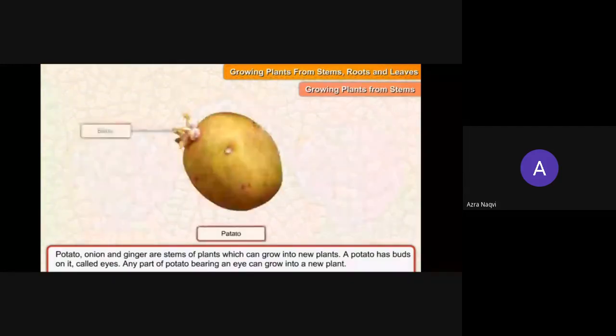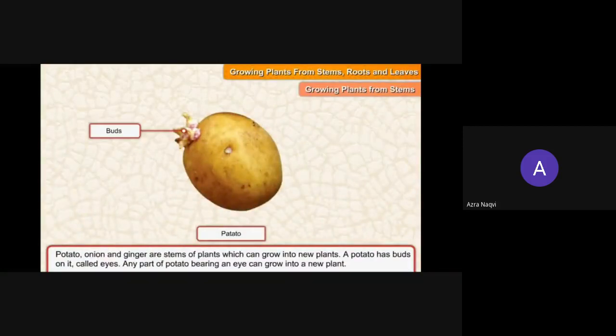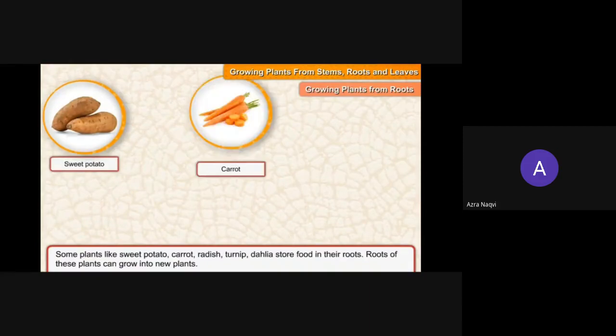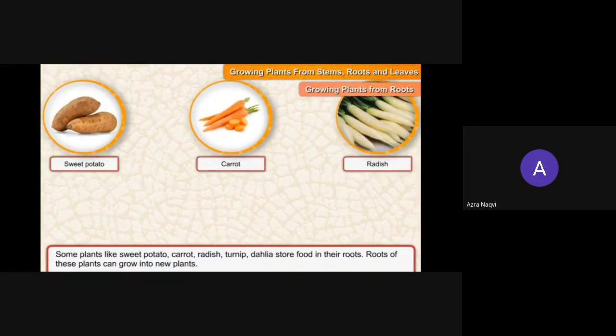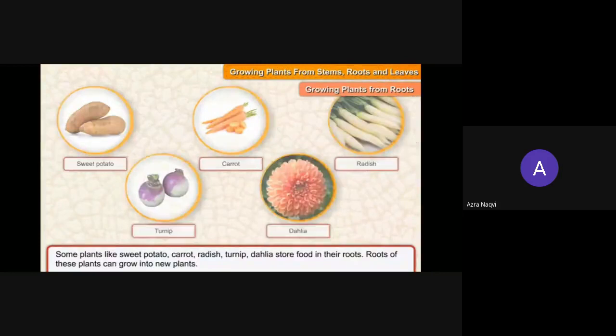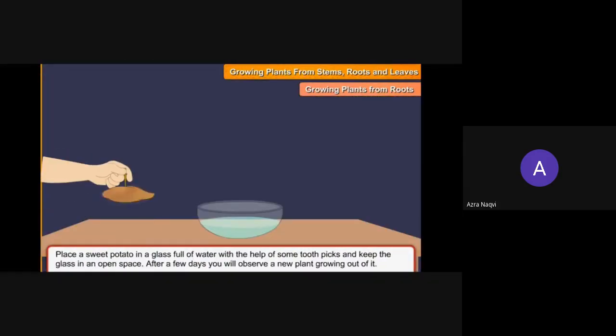While we plant them, see this bud, the eye-like structure which we can see upon the potato. From that, a new plant of the potato will start growing. So while we plant this potato inside the soil, we'll get a new plant of potato, because potato itself is a stem. Now the same way, sweet potato itself is a root, carrot itself is a root, radish itself is a root. All these are examples of roots. So what will happen in their case? While we plant them inside the soil, they will start growing, and because they are examples of roots, we get a new plant from the roots.